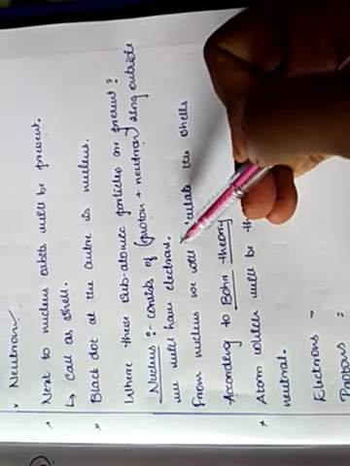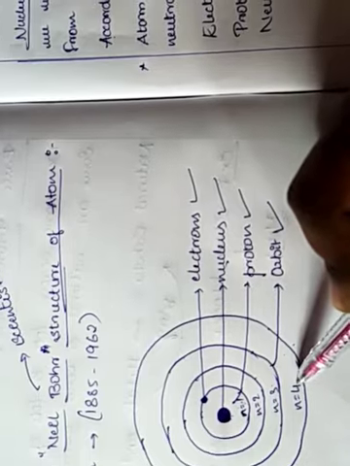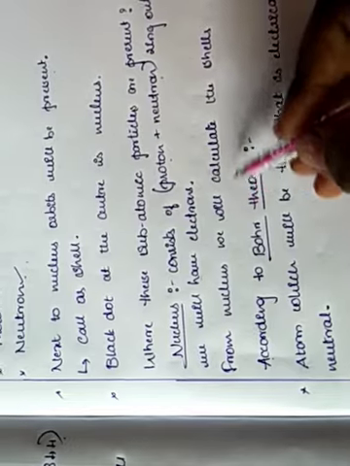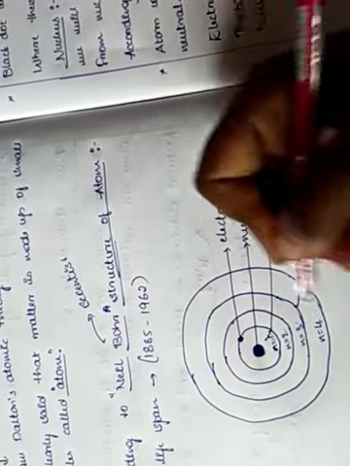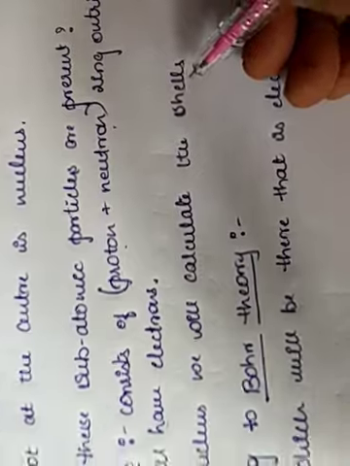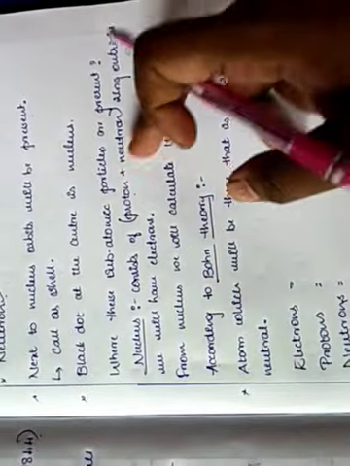In an atom, how many shells will be there? We will name them n equals 1, n equals 2, n equals 3, and n equals 4. From this we are going to calculate the shells. Got it, children? How many rings will be there? Based on that we are going to calculate the shells.